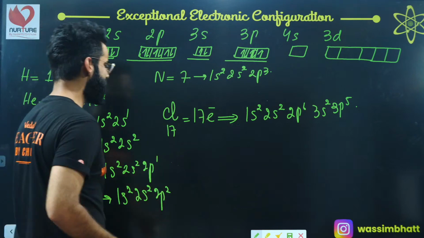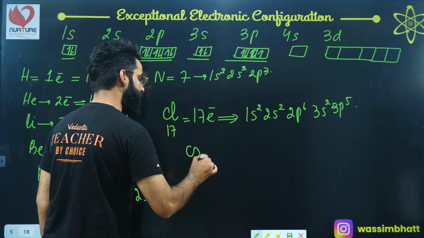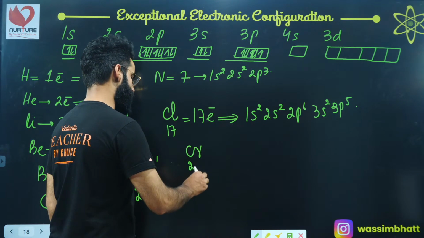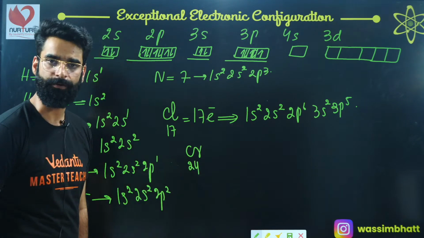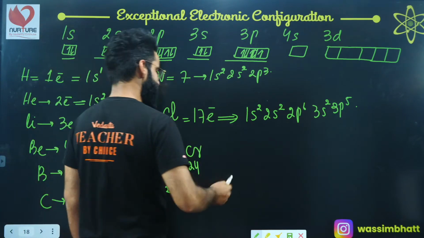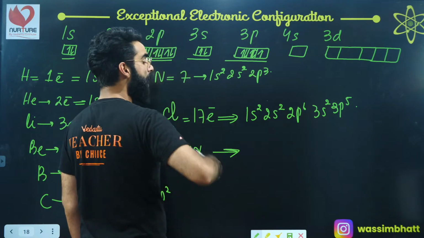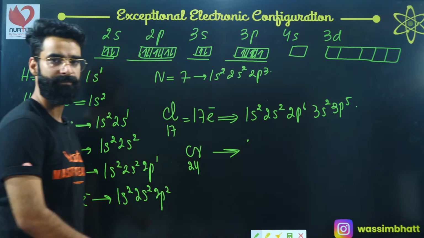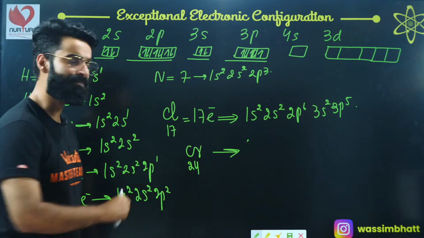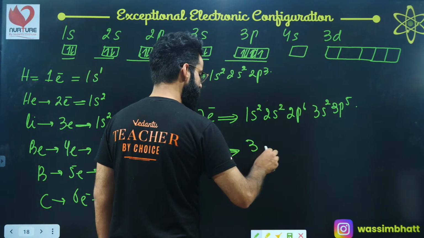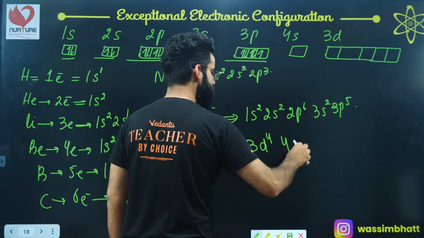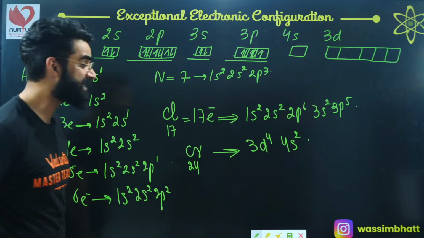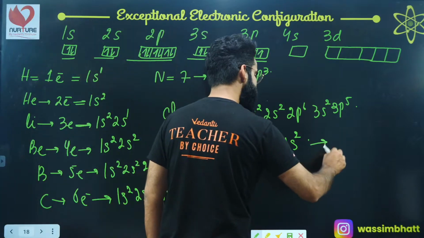Now there are certain exceptions as well. If you talk about chromium, chromium has the atomic number of 24, right? Its expected outermost configuration should be 3d4, 4s2. This should be the expected outermost configuration of chromium.